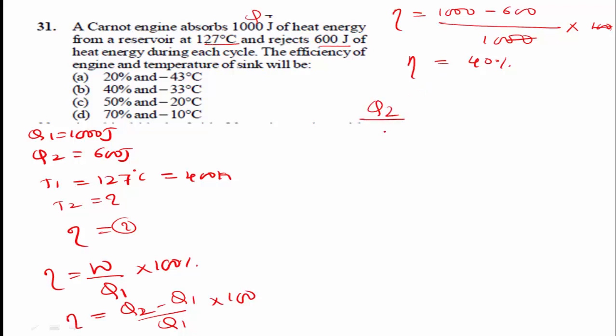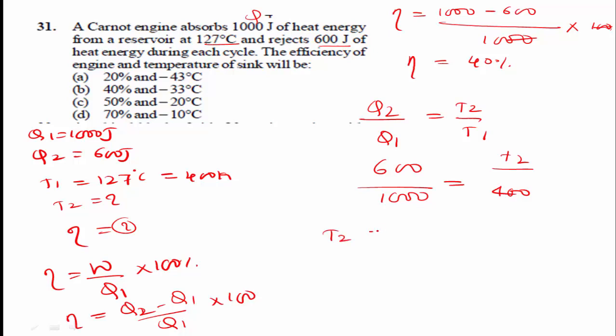Now from the Carnot cycle we know the formula Q2 divided by Q1 is equal to T2 divided by T1. Substituting, 600 divided by 1000 is equal to T2 divided by T1, T1 is 400. Then T2 is equal to 600 into 400 divided by 1000, that is 240 Kelvin.